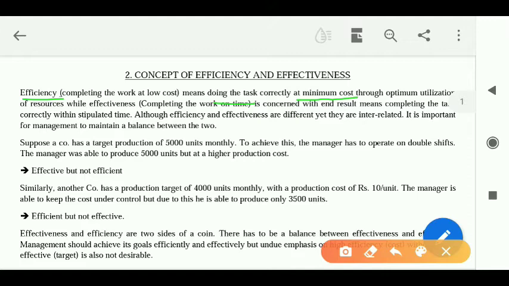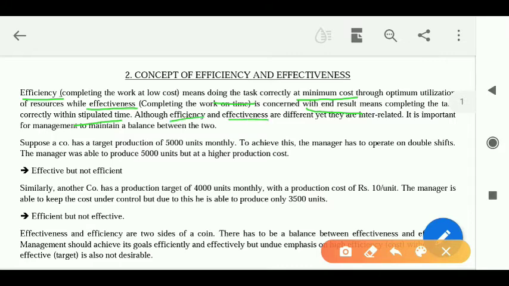Effectiveness is concerned with the end result, that means the targets and objectives, within the stipulated time. That means time is important. A target is achieved if we are able to complete it in a particular time.